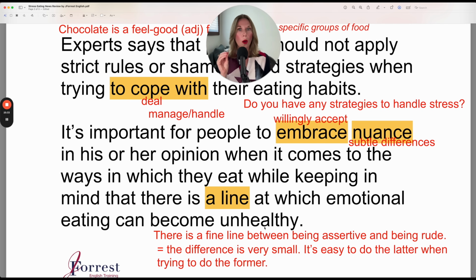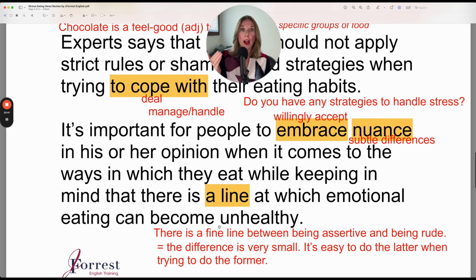It's a very common expression, and often we add the word fine, which means a small difference. So you could say there's a fine line between being assertive and being rude. So assertive is when you firmly state your needs, your wants, your feelings, your desires. So this is the line.